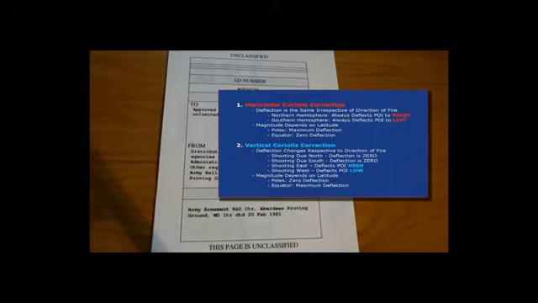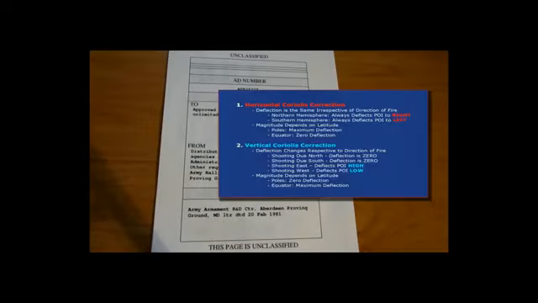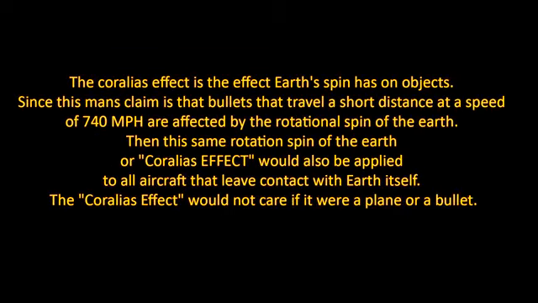The differences between horizontal and vertical Coriolis effect for the purposes of long-range rifle shooting. The Coriolis effect is the effect Earth's spin has on objects. Now, this man claims that even a bullet traveling 740 miles per hour at a short distance is affected by the rotational spin of the Earth.